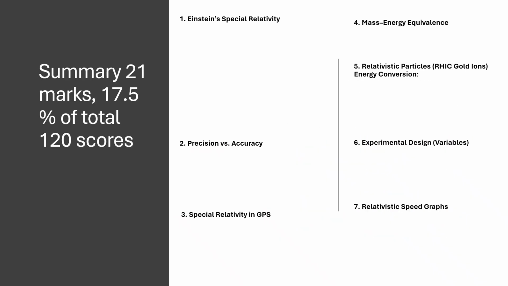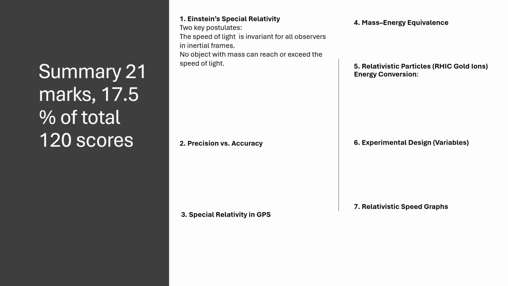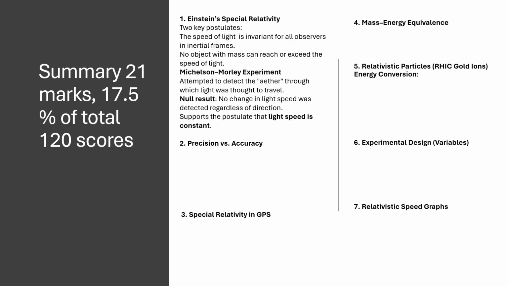1. Einstein's special relativity. Two key postulates: the speed of light is invariant for all observers in inertial frames, and no object with mass can reach or exceed the speed of light. The Michelson and Morley experiment attempted to detect the aether through which light was thought to travel. Null result: no change in light speed was detected regardless of direction, which supports the postulate that light speed is constant.